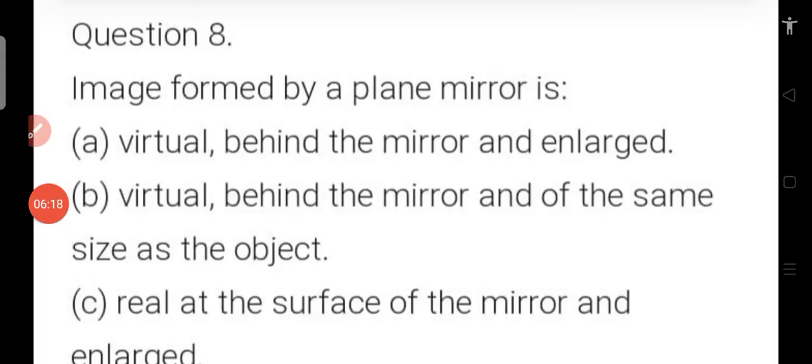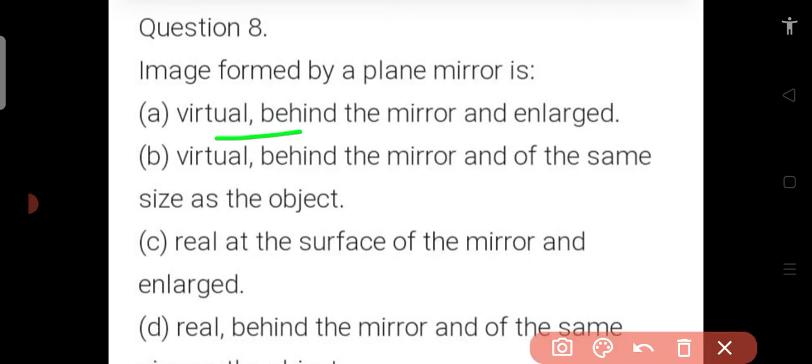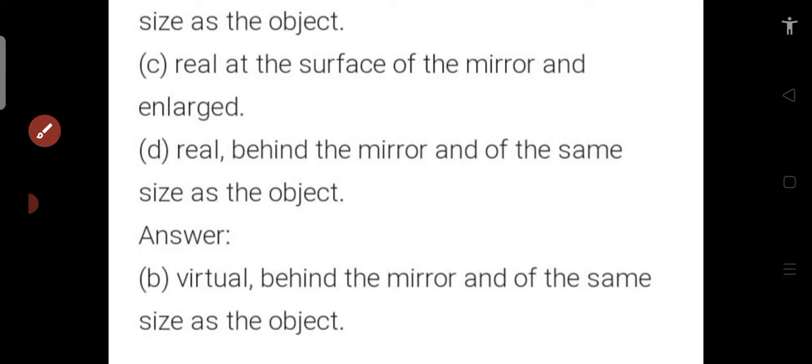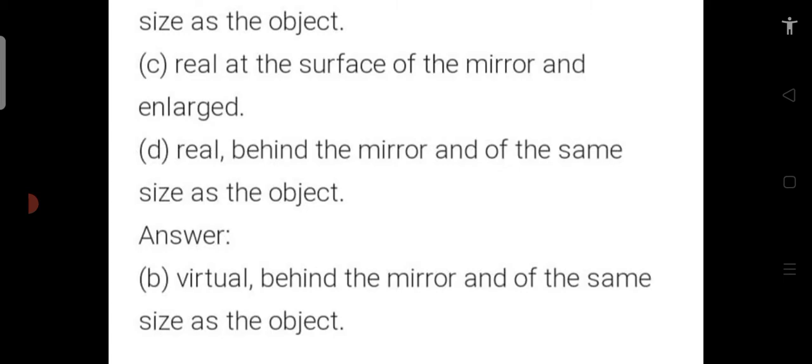Question number 8. Image formed by a plane mirror is: option A, virtual, behind the mirror, enlarged; B, virtual, behind the mirror and of the same size; C, real, at the surface of the mirror and enlarged; and option D is real, behind the mirror and of the same size. The answer is virtual, behind the mirror and of the same size as the object. The correct option is option B.